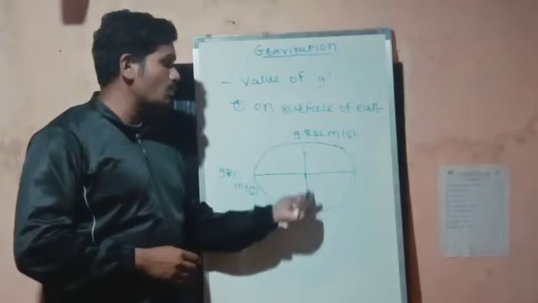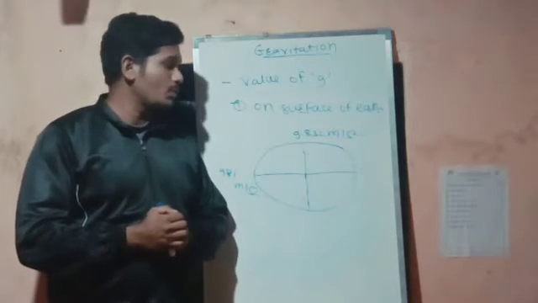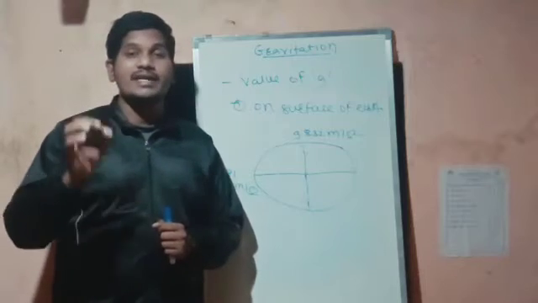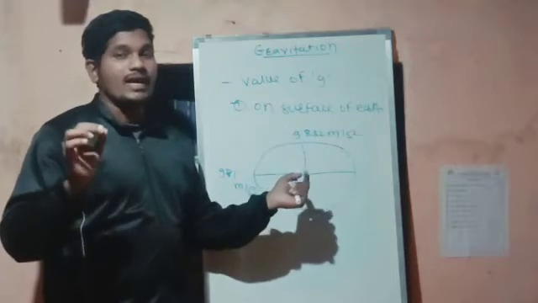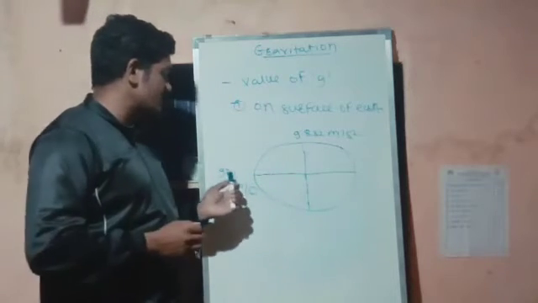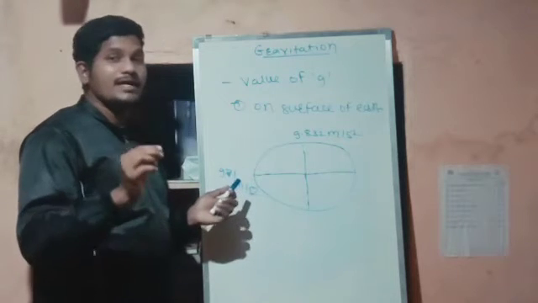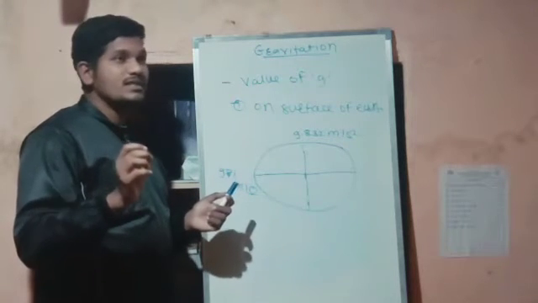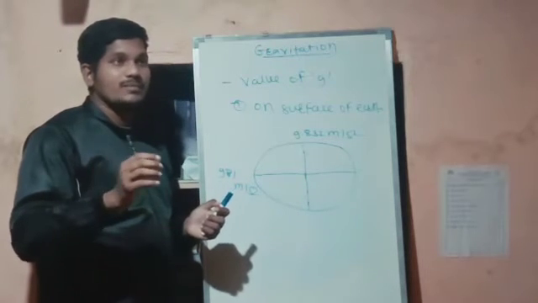So there will be poles and the equator, and at the poles there will be the highest value of g as it is closer to the center, and at the equator it is away from the center, so 9.71 meter per second square will be the value of g.